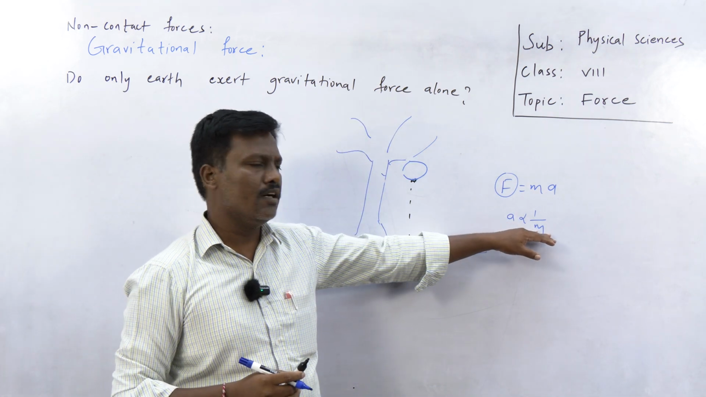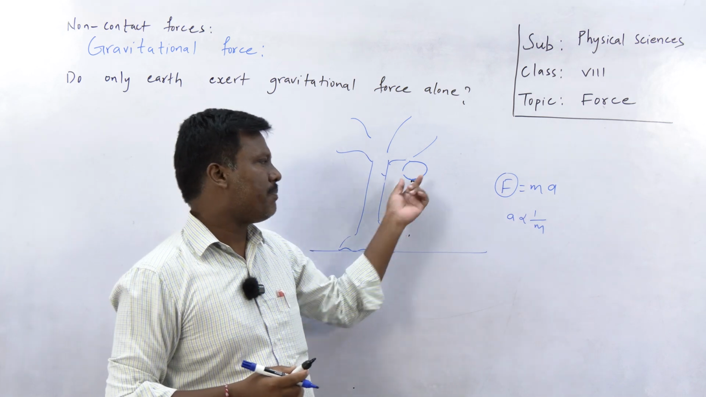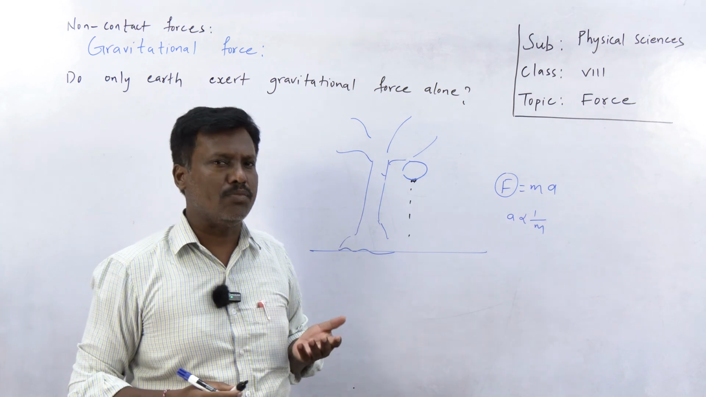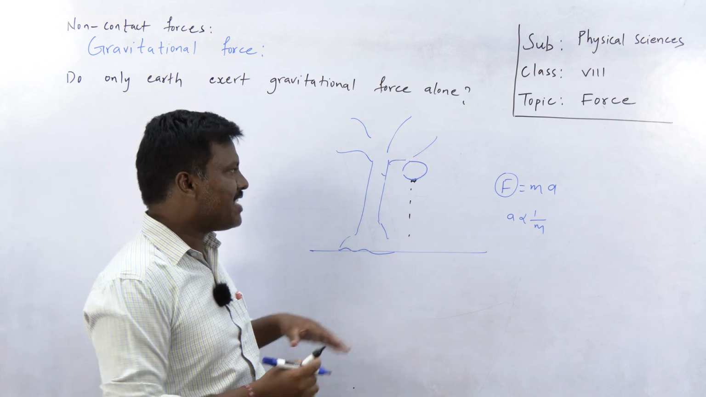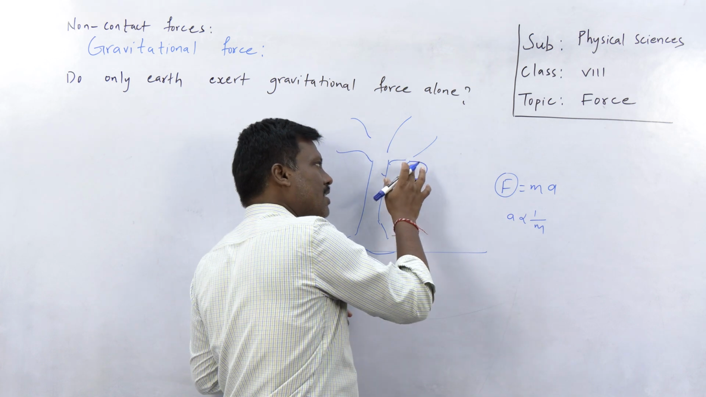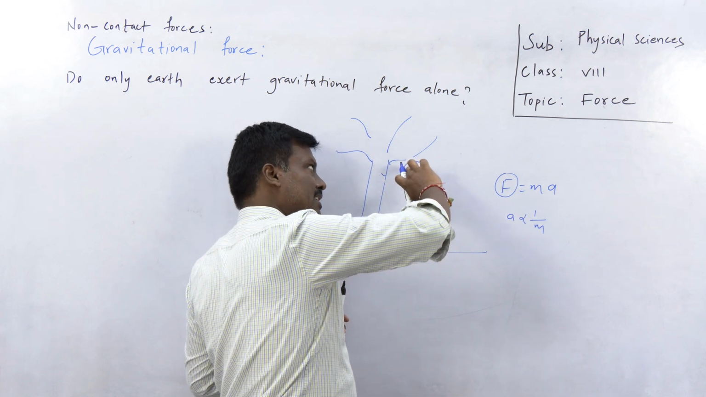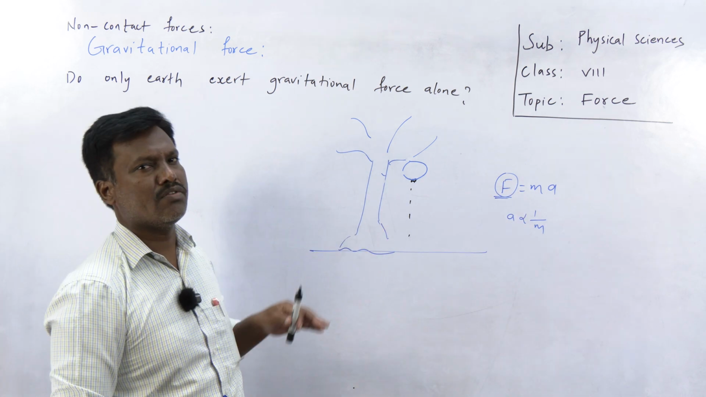Since the earth has more mass, its acceleration is less. The apple has less mass, so its acceleration is more. That is why the apple is coming towards the earth. If we imagine the force exerted by the apple and the force exerted by the earth as constant, even though only the apple goes towards the earth.